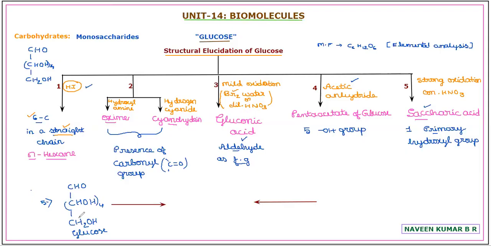I will learn with the last evidence, that is treating either the glucose or gluconic acid. Now in gluconic acid, the aldehyde group is oxidized to COOH. Remaining it is CHOH four times, CH2OH. Either you take the glucose or you take gluconic acid, if you treat that with concentrated nitric acid condition, it is concentrated HNO3.